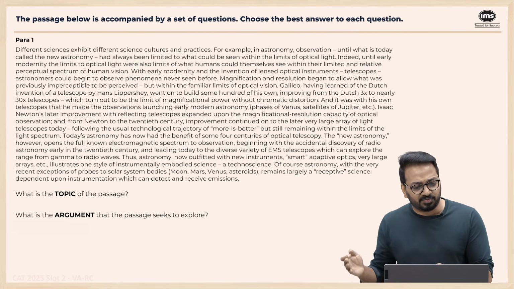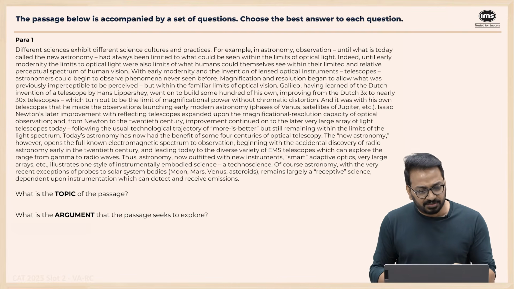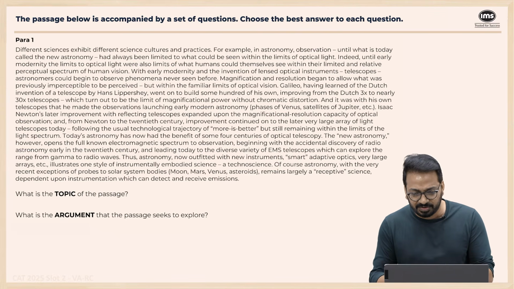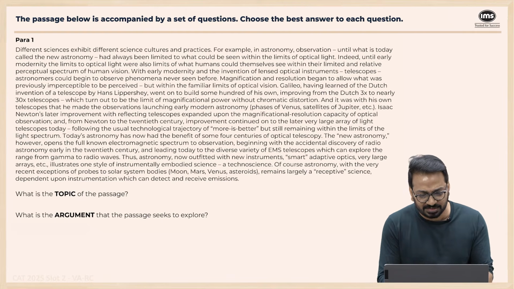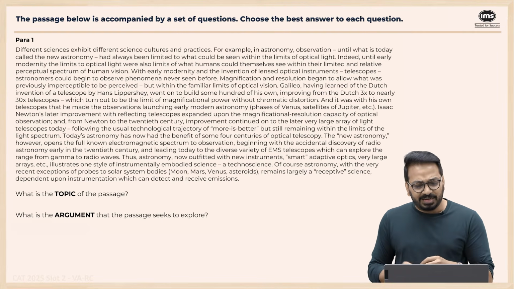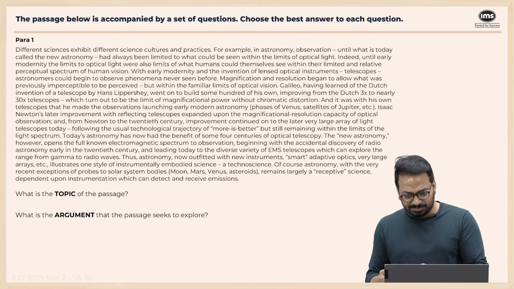Isaac Newton's later improvement after Galileo, the reflecting telescope, expanded on this, following the usual technology. Today astronomy has not the benefit of optical and the new astronomy. So I'm just going to read this super fast and just coming towards the end. Thus, astronomy now outfitted with new instruments, smart adaptive optics, very large arrays, and so on,